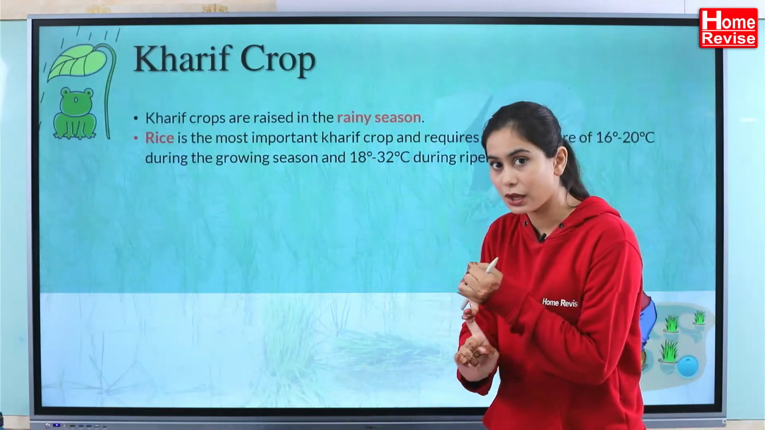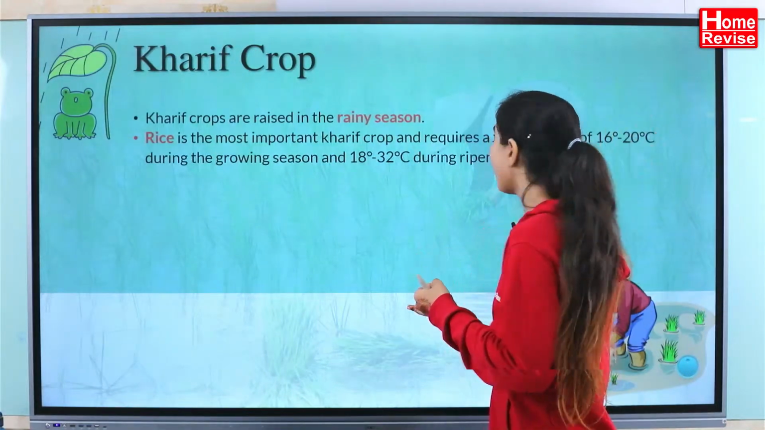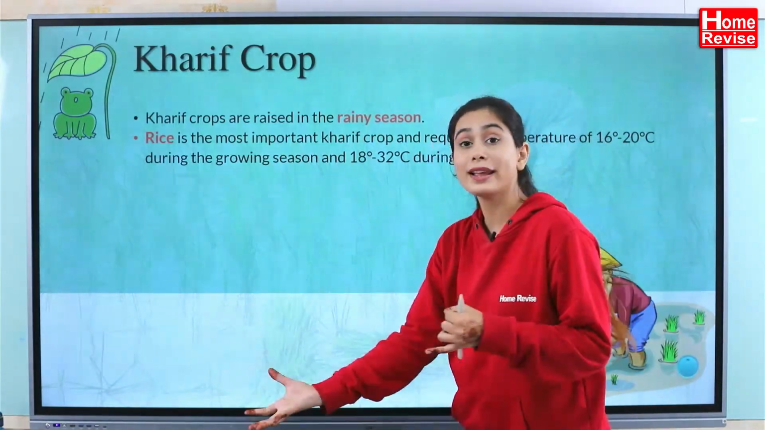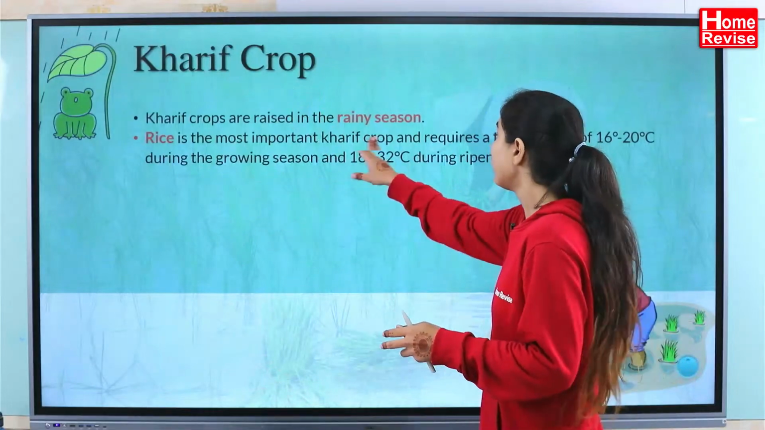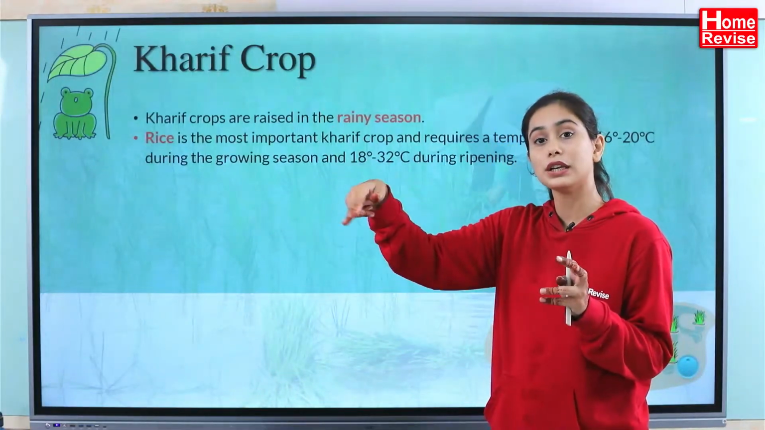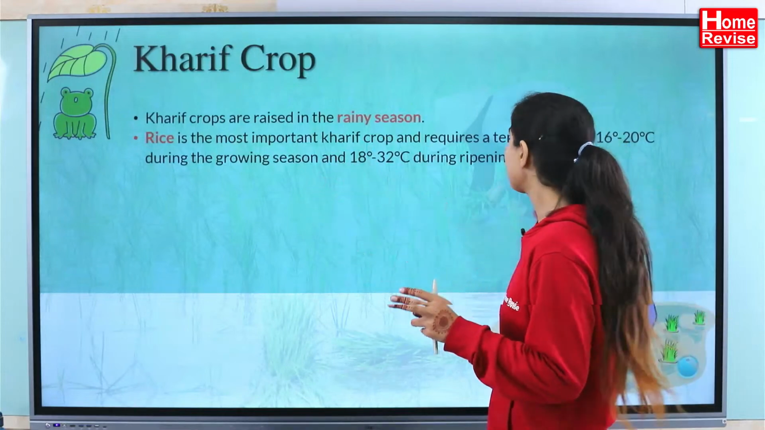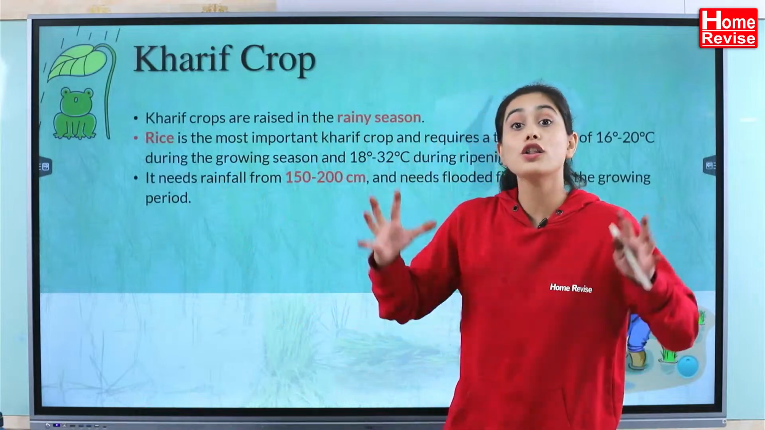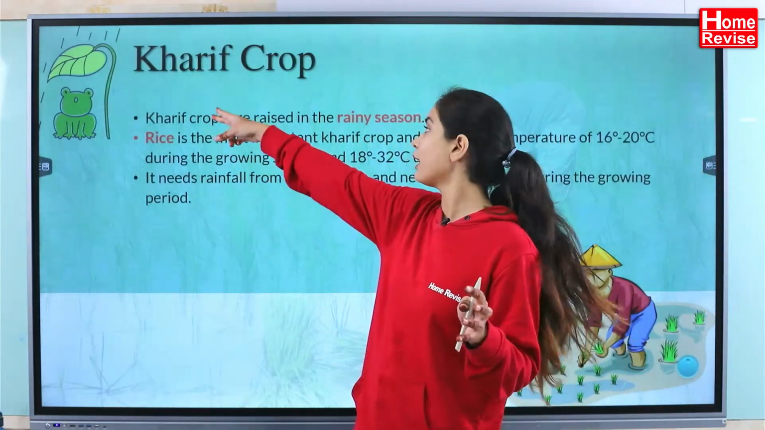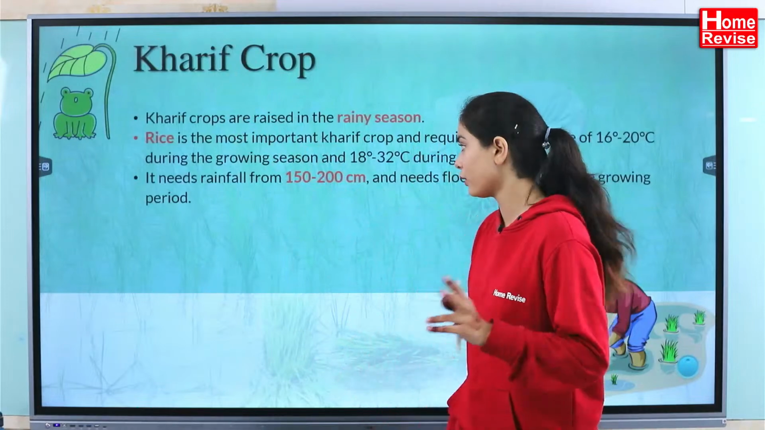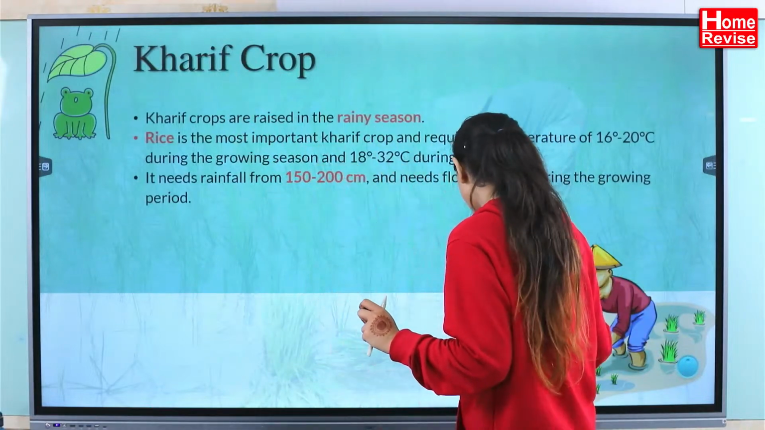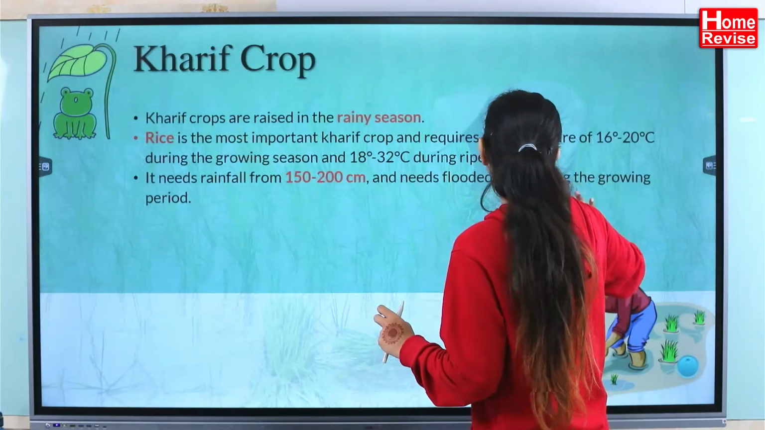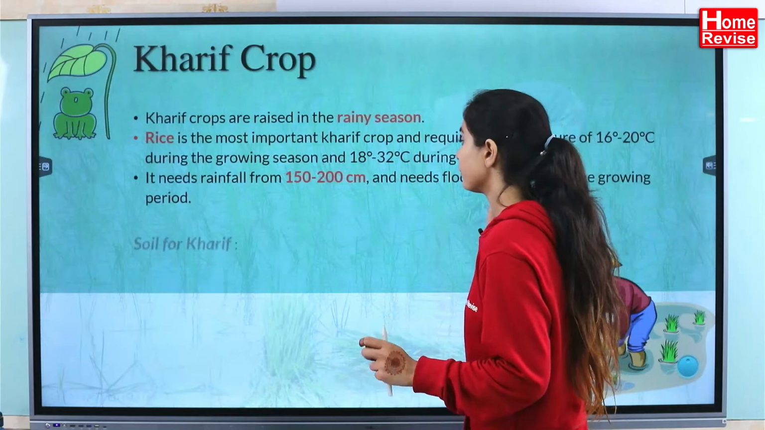What is the temperature requirement? Remember that 16 to 20 degrees Celsius is the requirement when we sow the seeds, and when they are going to grow, it will require a temperature of around 18 to 32 degrees Celsius. Is that clear? That is the ripening. Moving on, it needs a lot of rainfall, and that is why they are called rainy crops, Kharif crops. So what is the rainfall requirement? 150 to 200 centimeters. And the field needs to be flooded with water.